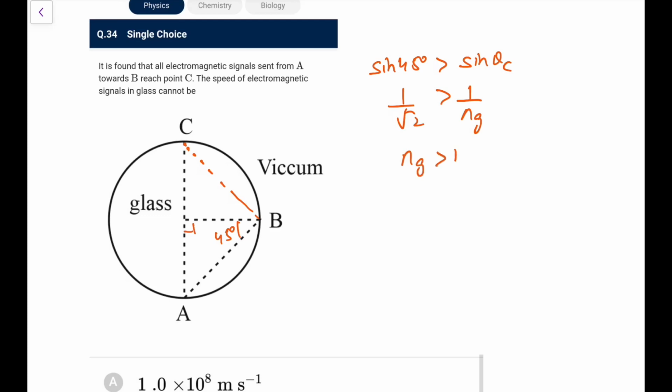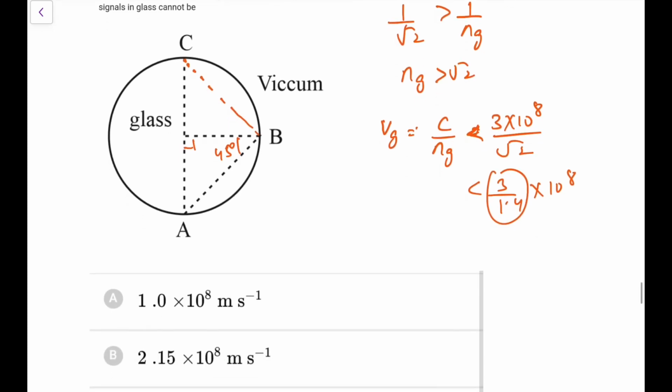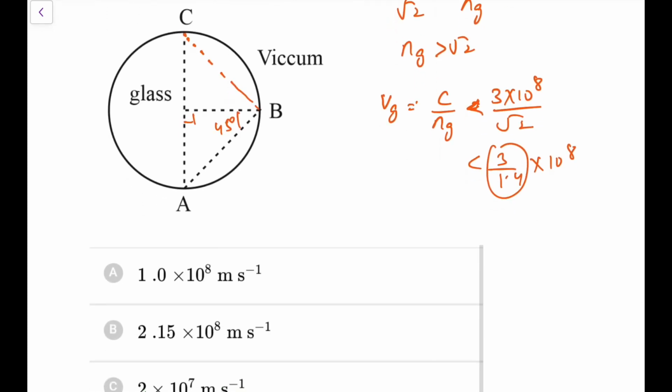So it is 1 upon root 2, so n of glass is greater than root 2. So the speed in glass we write as c upon n of glass, that is 3 into 10 to the power 8, because n is greater than root 2, so this speed has to be less than this one. So it has to be less than 3 by root 2, that is 3 upon 1.4 into 10 to the power 8. So it basically comes out as 2 point something into 10 to the power 8.